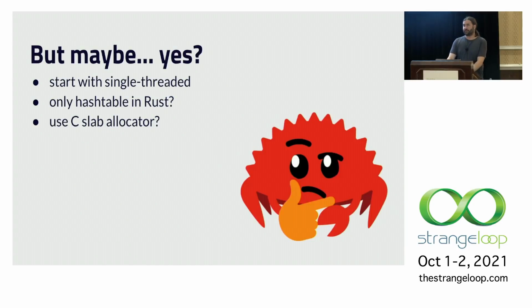But on the other hand, maybe we could simplify things. What if we start with something that's only single-threaded so we don't have to worry about concurrent access and modification? Maybe we could implement just the hash table in Rust and use the C code to allocate these big blocks of memory. But this wound up being depressingly difficult as well.